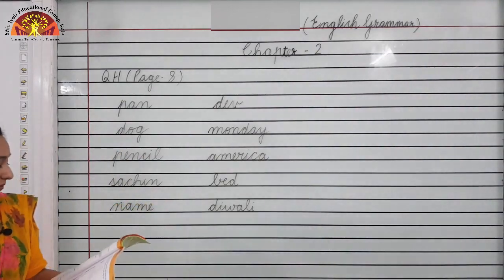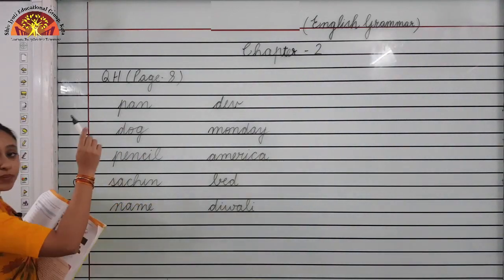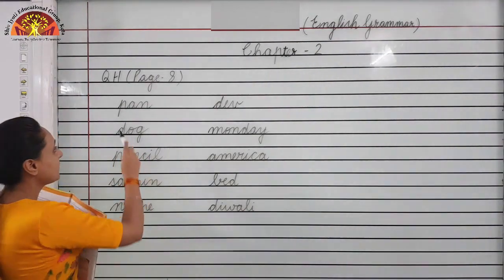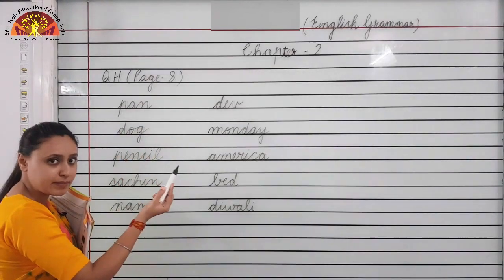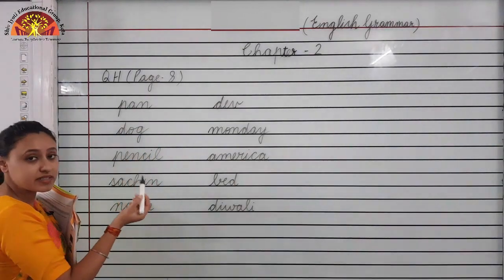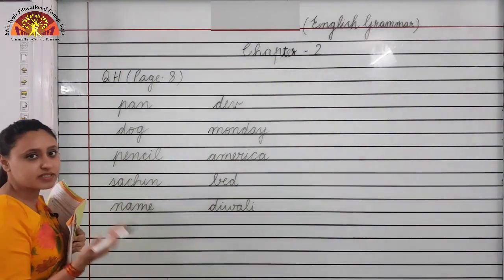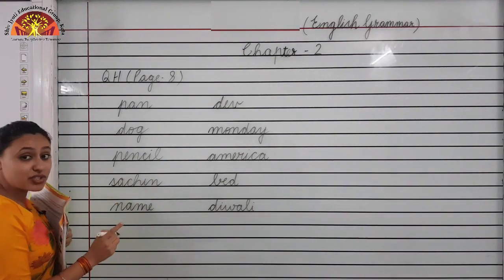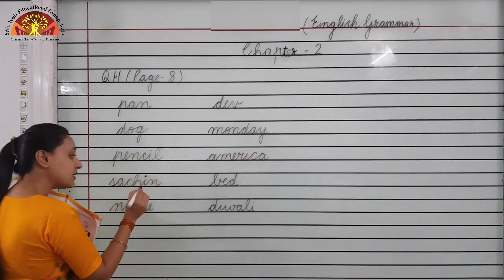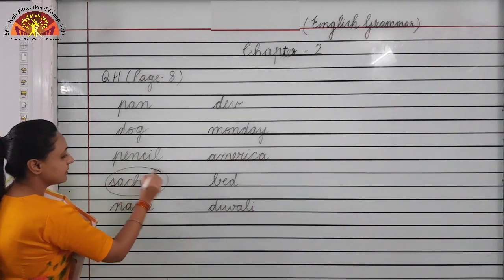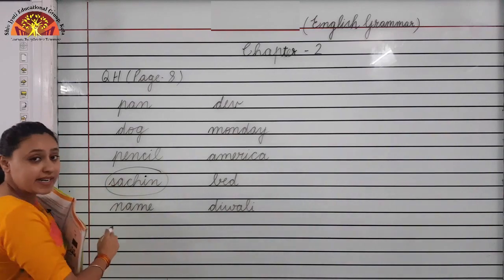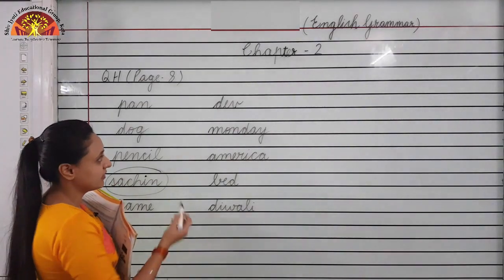Okay? Let's start. First, we will read all the names. Pan, pan is a common name. Dog, dog is a common name. Pencil, pencil is also a general thing, so it is a common name. Then Sachin, Sachin is the name of a person, so we will circle it. Then name, name is a general thing.